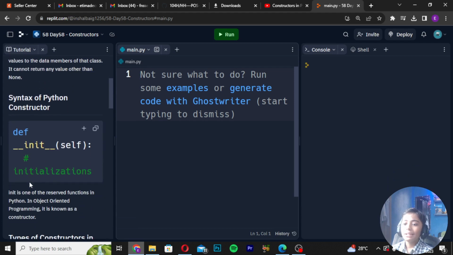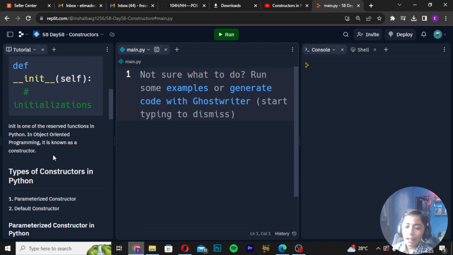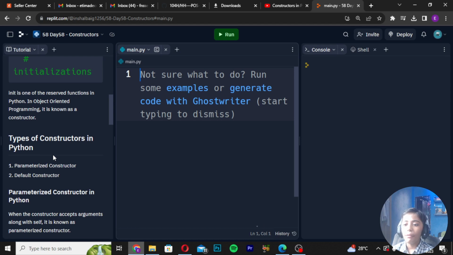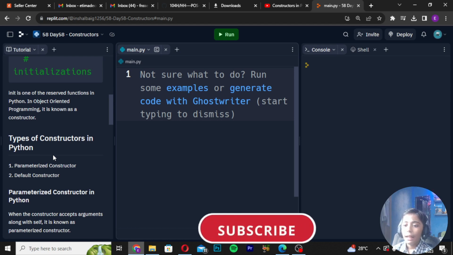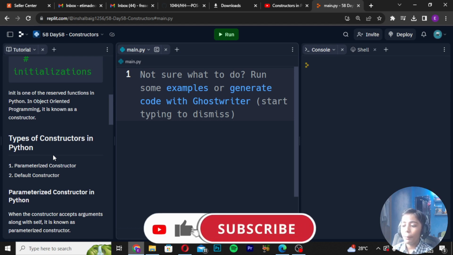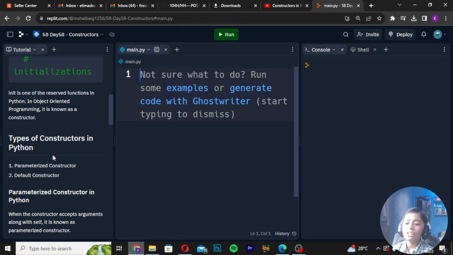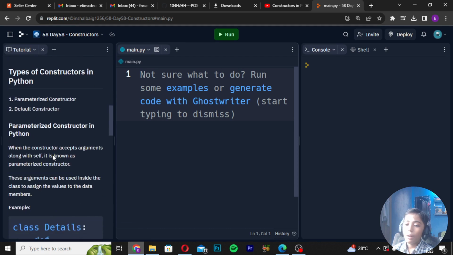Okay. Syntax of Python constructor. Here is the syntax of a Python constructor. __init__ is one of the reserved functions in Python. In object-oriented programming, it is known as a constructor. Types of constructor in Python: there are two types, parameterized constructor and default constructor.